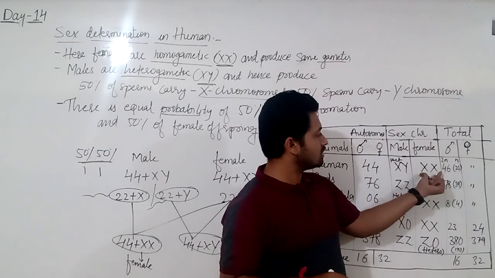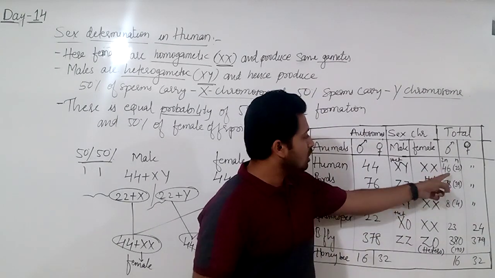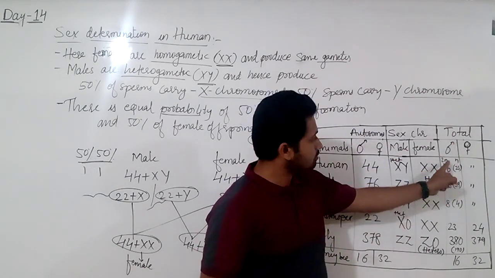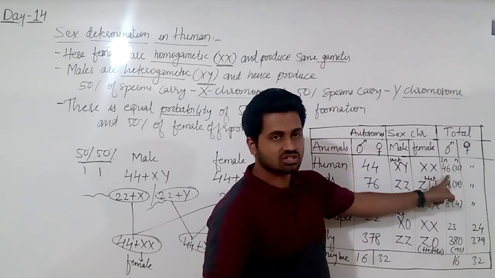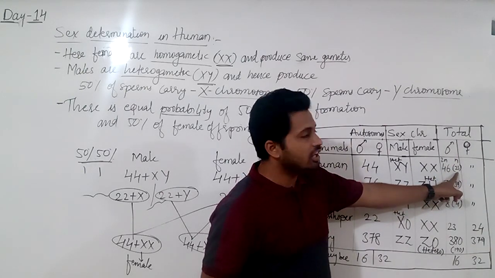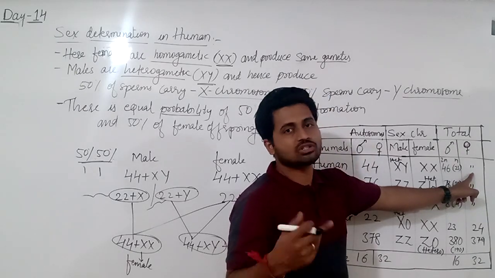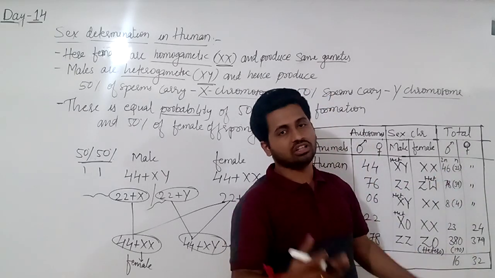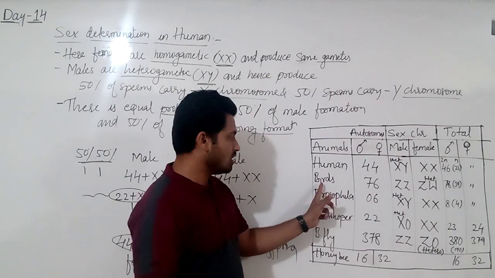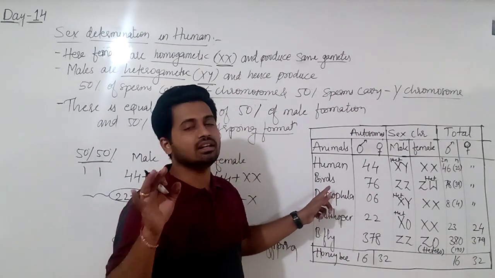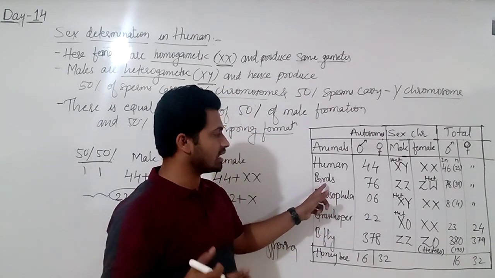In female, the sex chromosomes are XX. Total chromosomes in male are 46, that is diploid. Haploid is 23. In female it is the same, 46 and haploid 23. Haploid comes in the gamete. Next, birds, especially chicken.